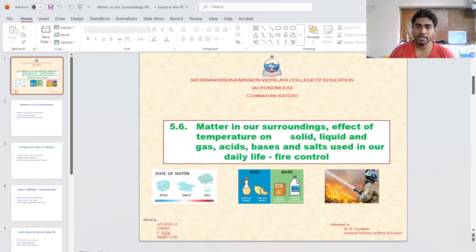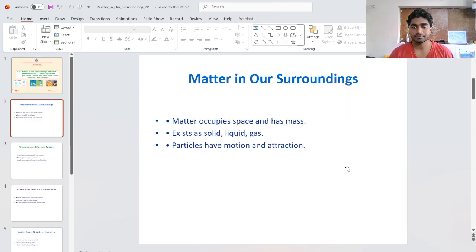So based upon their activity and their purposes, we can use the acids and the bases in our daily life. We use the acids and the bases for a variety of purposes. Then fire control is another topic in our course. Then we can move into the topic: matter in our surroundings.